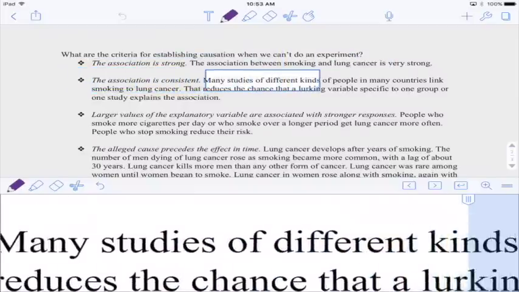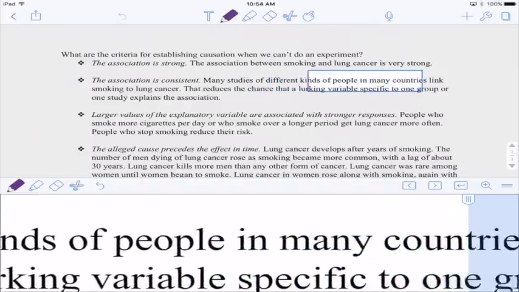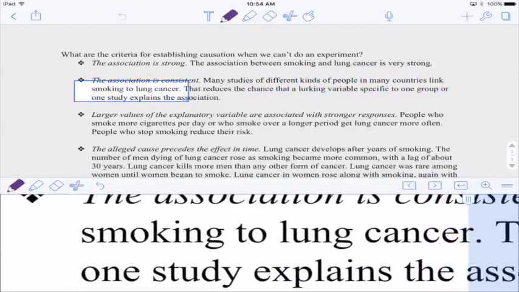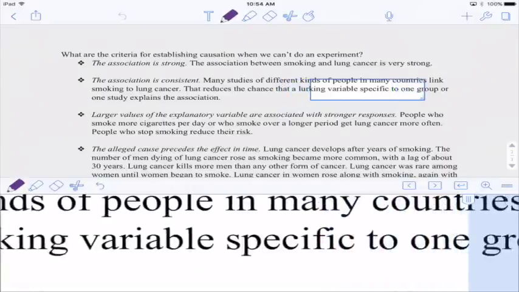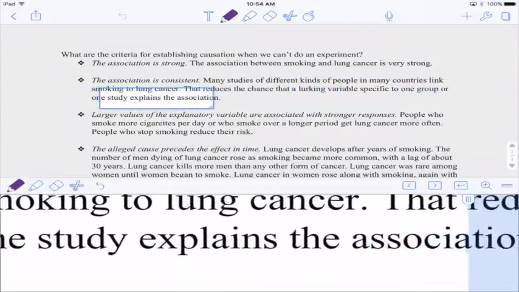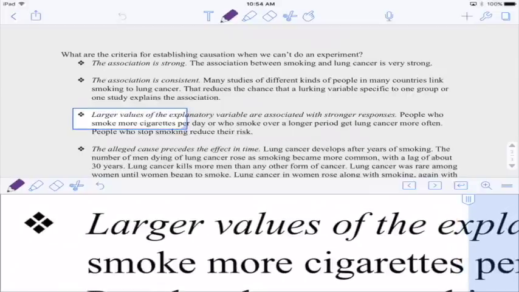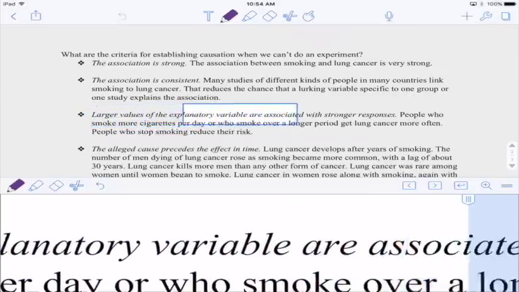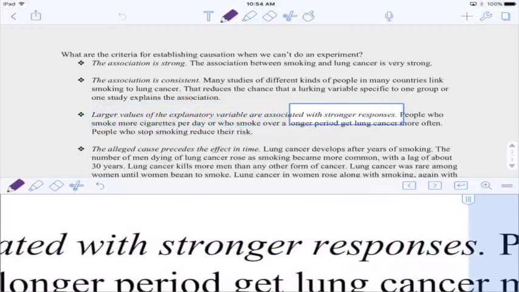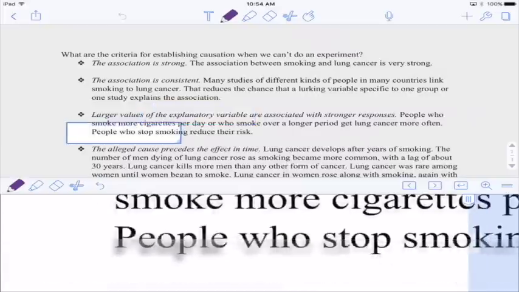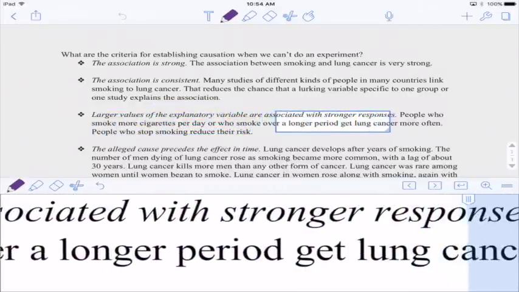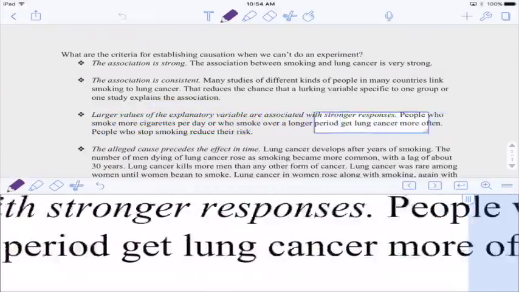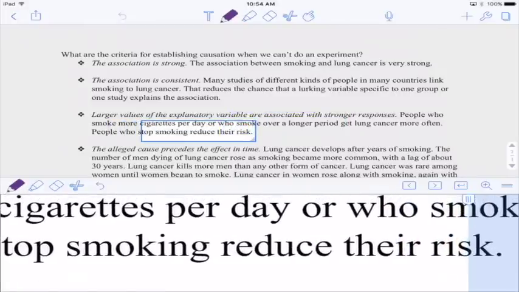The association is consistent. So many studies of different kinds of people in many different countries link smoking to lung cancer. That reduces the chance that a lurking variable specific to one group or one study explains the association. Larger values of the explanatory variable are associated with stronger responses. So, people who smoke more cigarettes per day or who smoke over a longer period get lung cancer more often. So, people who stop smoking reduce their risk. So, that would make more sense.